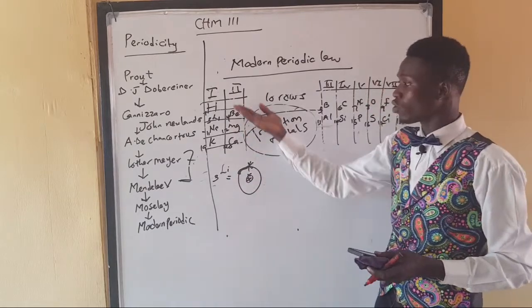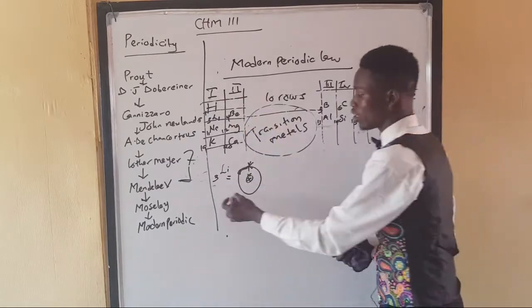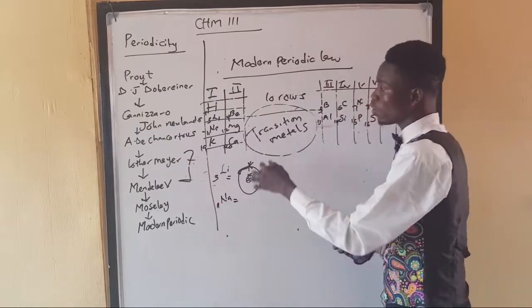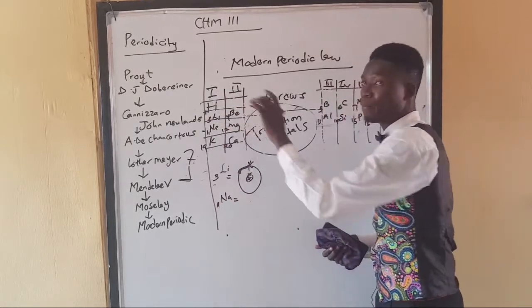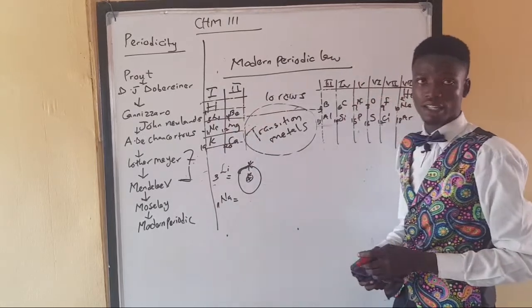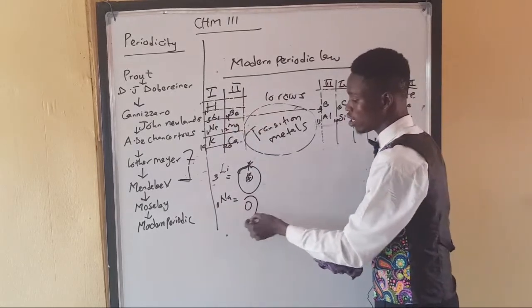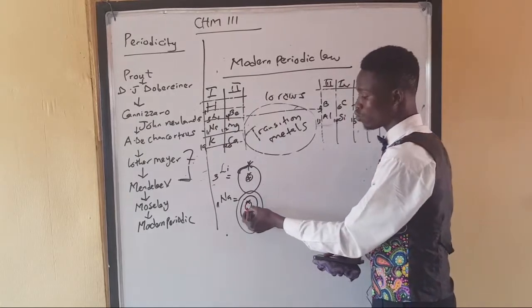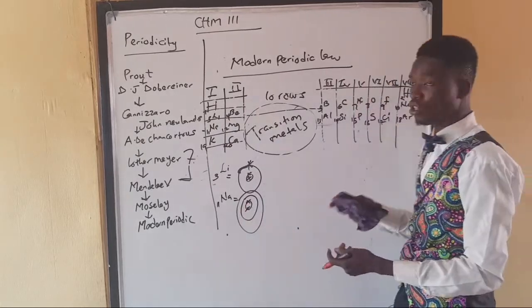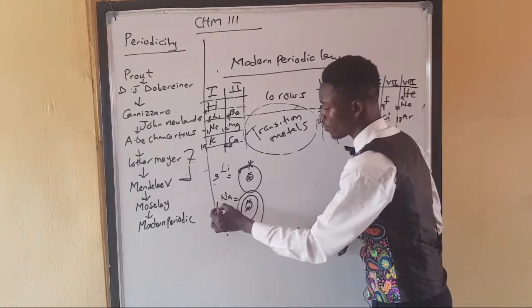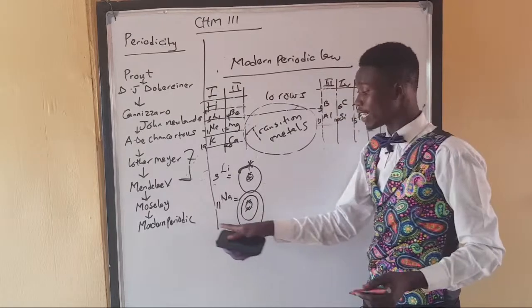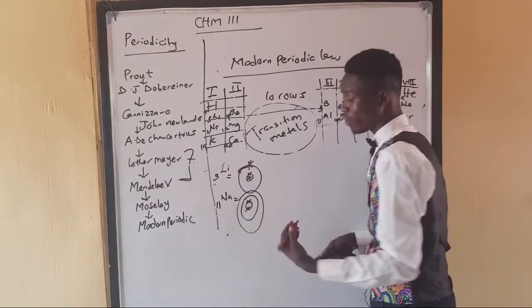If you configure the structure of sodium, let me take that to just confirm what we are doing. Sodium is no longer in period 2. Sodium is in period 3. That means you have to draw 3 circles. And of course, I said this smaller one will always take 2 because it's picking after helium. This is 11. So if you take 2 out of 11, you have 9 left.